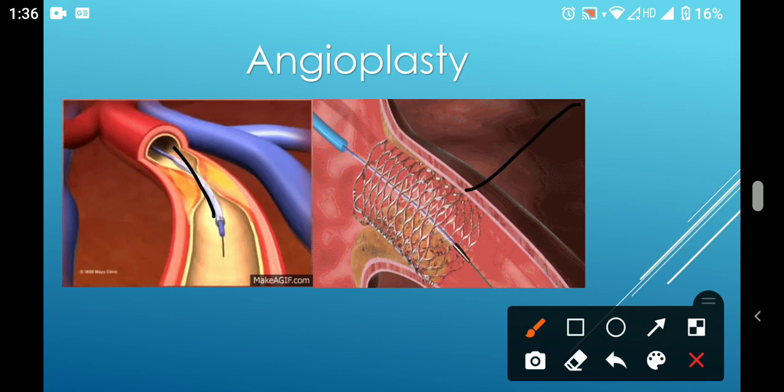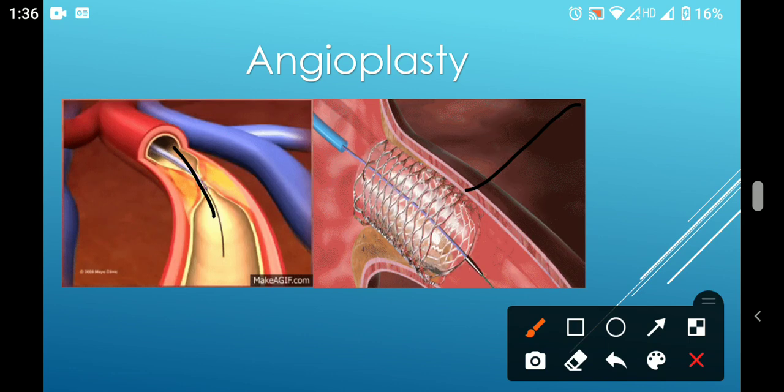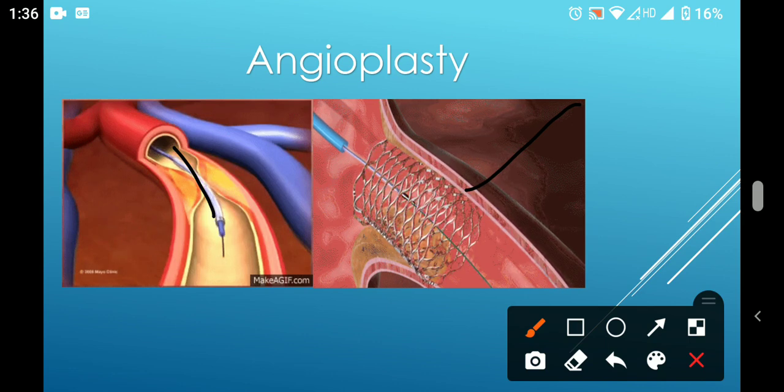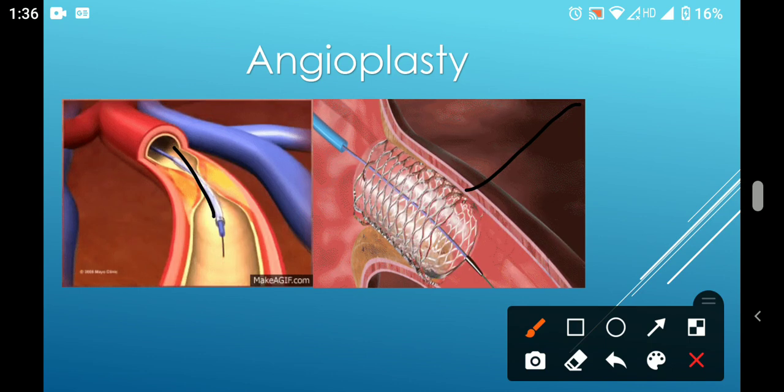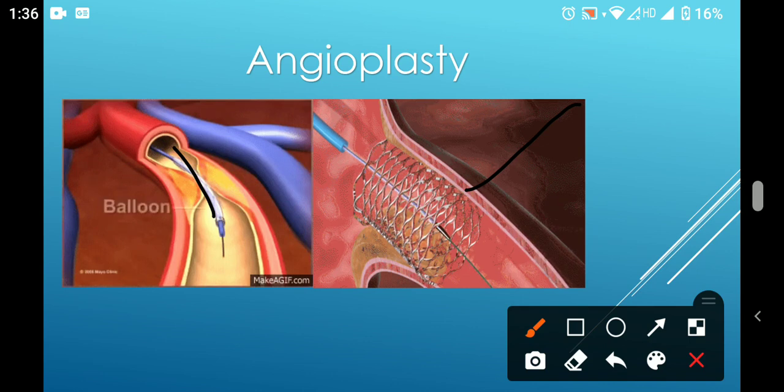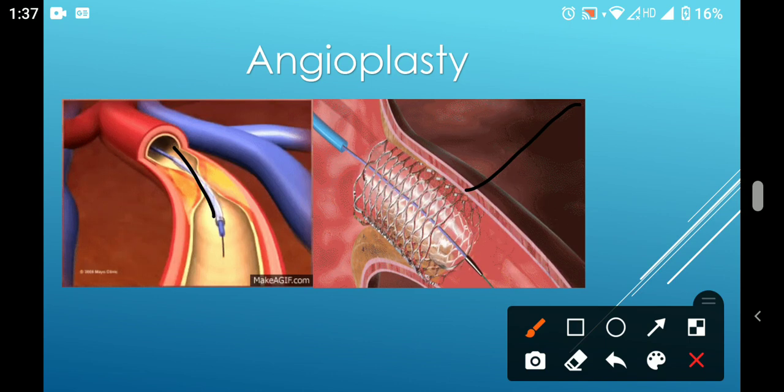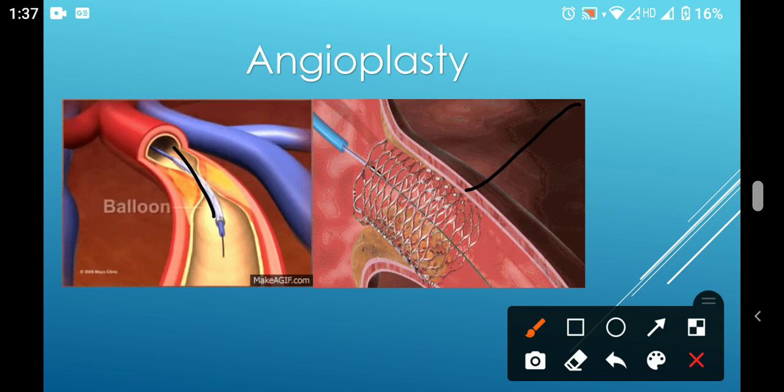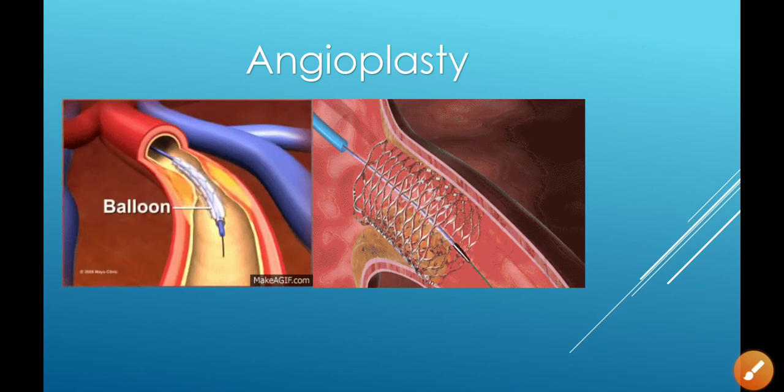In this second one, you can notice balloon enter. It does not, that needle-like structure enter. Balloon is also entering, but only balloon is not opening, and it is not only helping in widening of the arteries, but we introduce a mat of steel, stainless steel, that is called stent, to widen that artery. It all depend कि coronary artery के अंदर कितना blockage है और वो blockage कितना frequent है, उसके हिसाब से हम एंजियोप्लास्टी डिसाइड करते हैं.